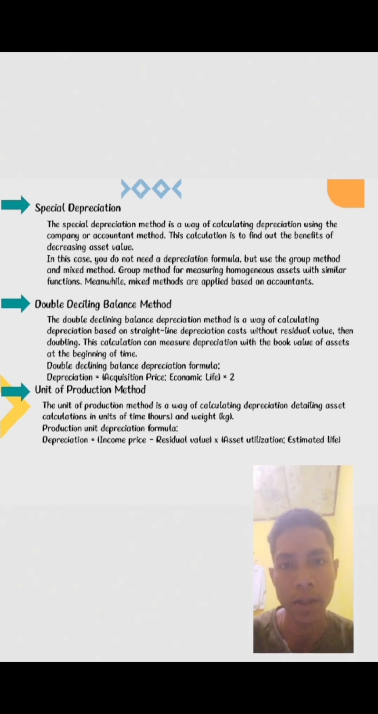The double declining balance method is a way of calculating depreciation based on straight line depreciation cost without residual value, then doubling. And the third, the unit of production method. The unit of production method is a way of calculating depreciation, detailing assets, calculation in units of time, in hours, and weight in kilograms.